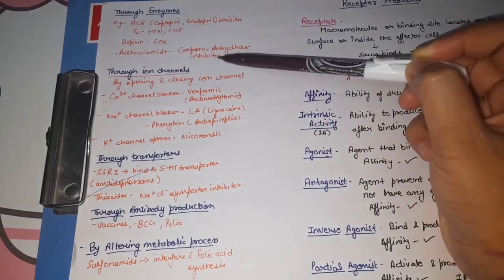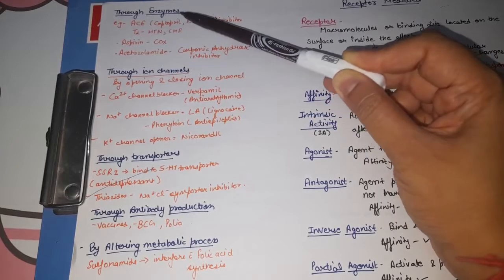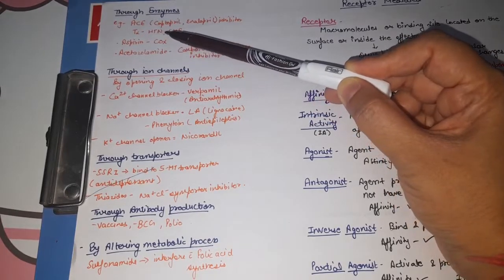This is a carbonic anhydrase inhibitor and it is used in the treatment of glaucoma. We will discuss these in the subsequent videos.